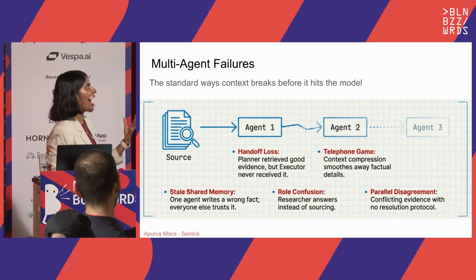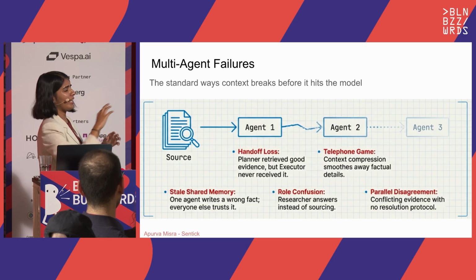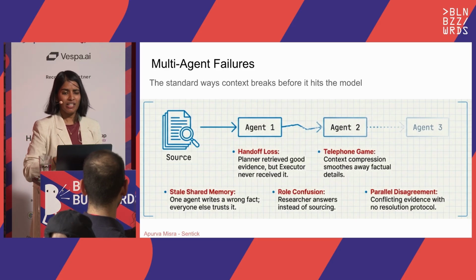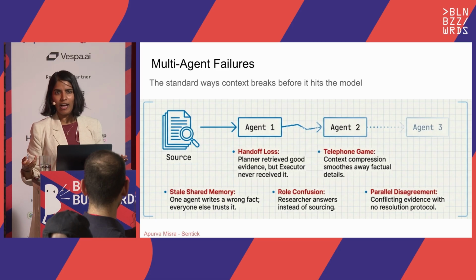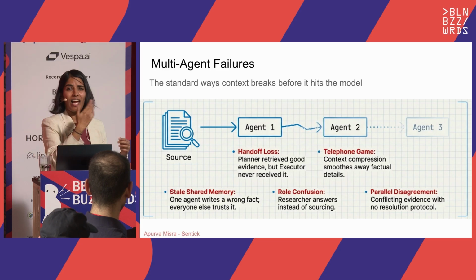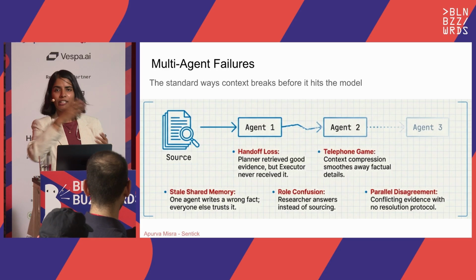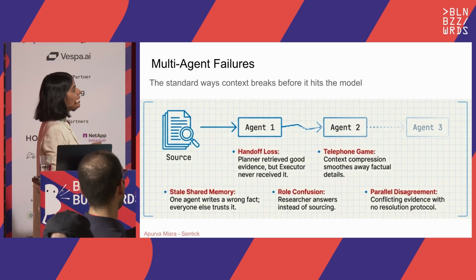The next could be handoff loss. It's similar to the telephone game: as it does more summarization, there's compression happening and you might be losing facts. This is like the Chinese telephone game. It happens in humans as well, right? If one person tells it to another person, who tells it to the next person, the facts would change over time. Then you have role confusion.